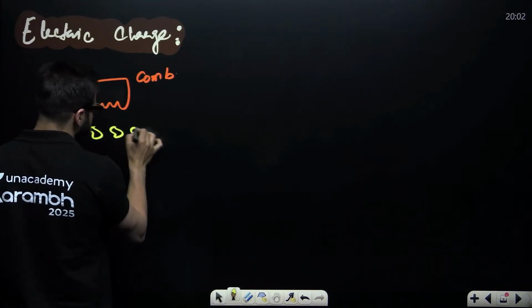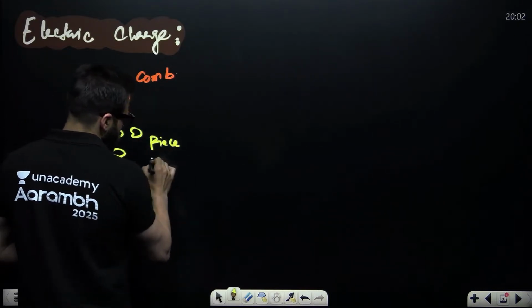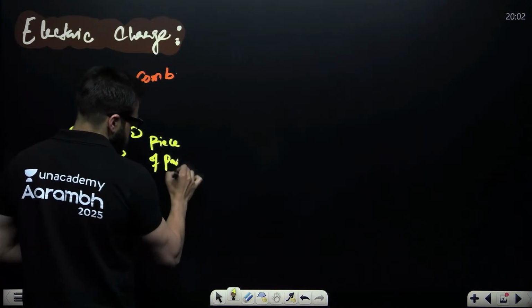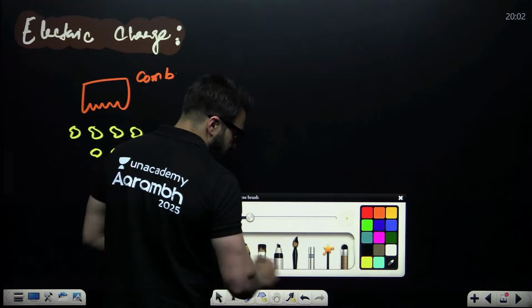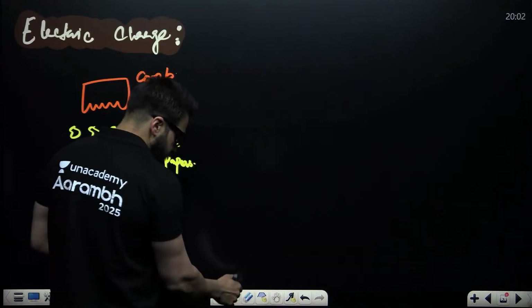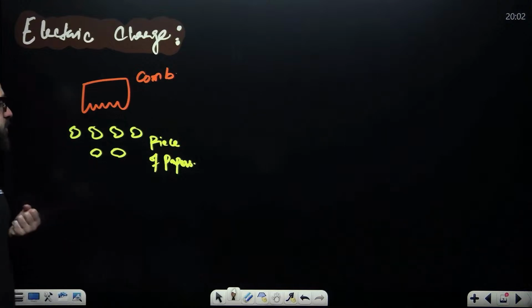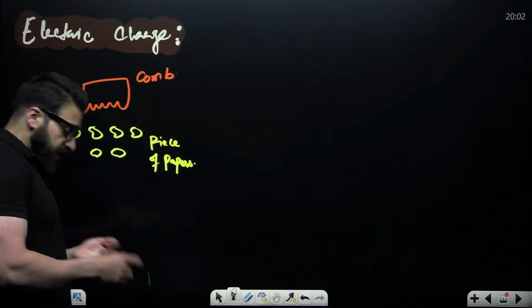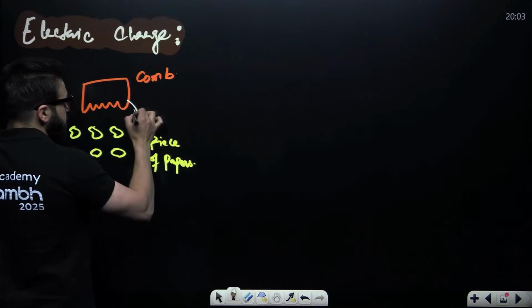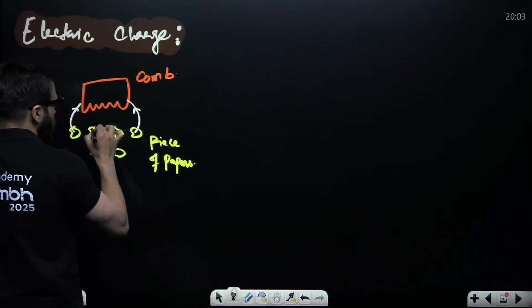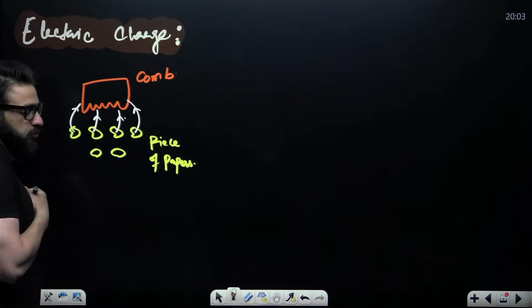These pieces of paper are attracted to the comb, and they stick to the comb.